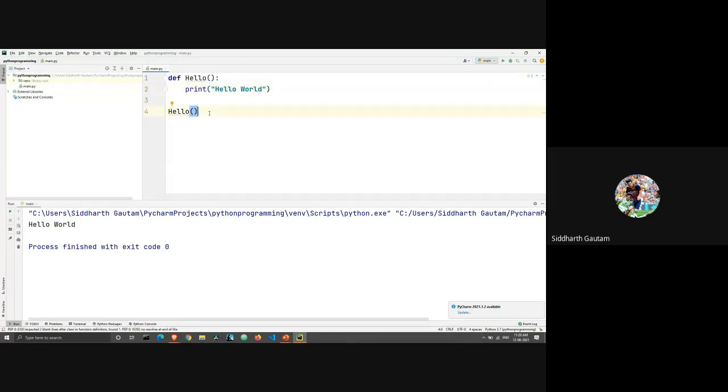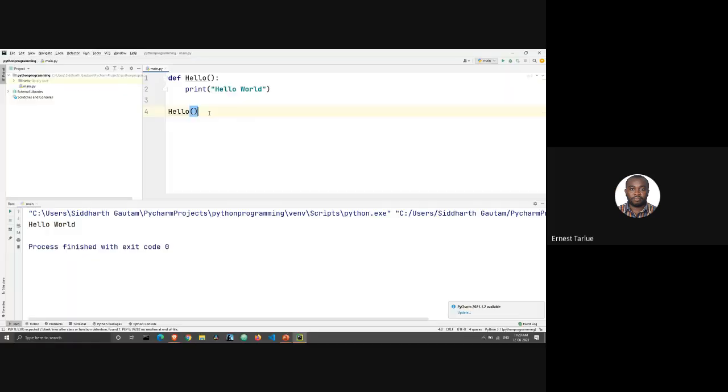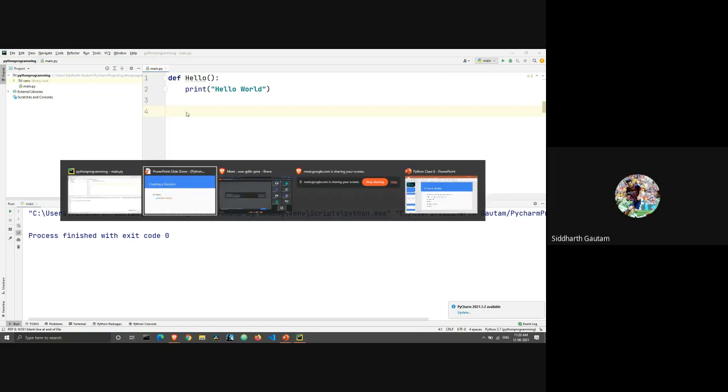All right. So without calling the function, you won't be able to execute it? No. If I don't call the function and then I run this, you can see there is no output. This statement doesn't get executed if I don't call it. Okay. Thank you, sir.